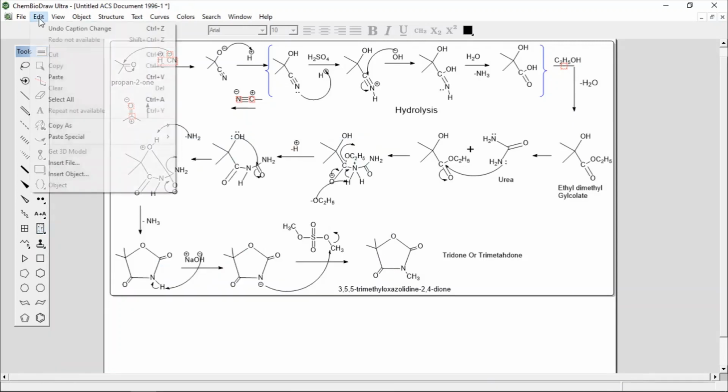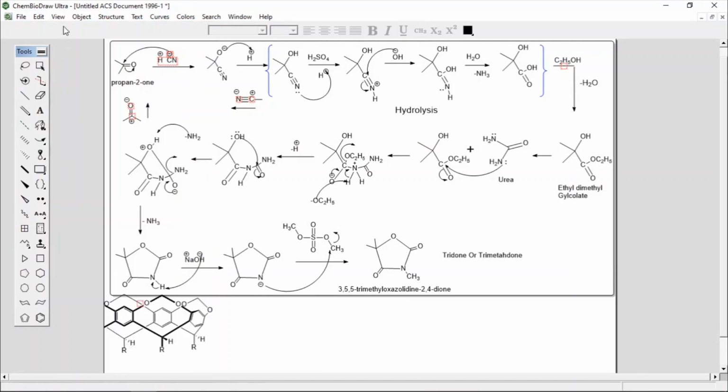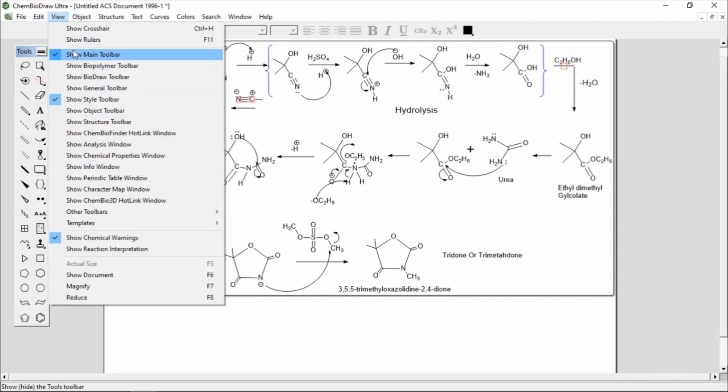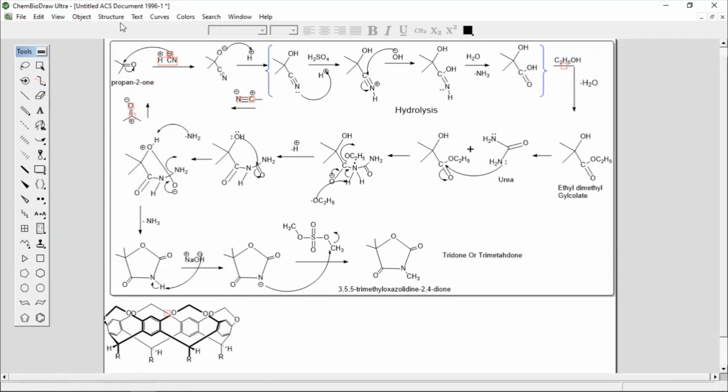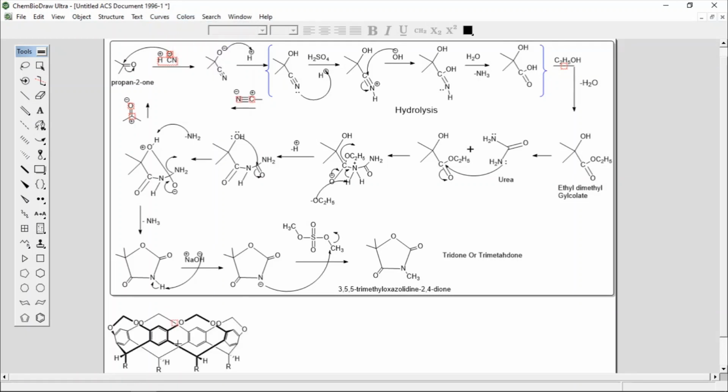Here you can create a new document, open, new, close, save as. Different options are there. In view, different tools you can add, that is the BioDraw toolbar, general toolbar, then show object toolbar, structure toolbar, like this. You can use color also here. So this is about your ChemDraw software.